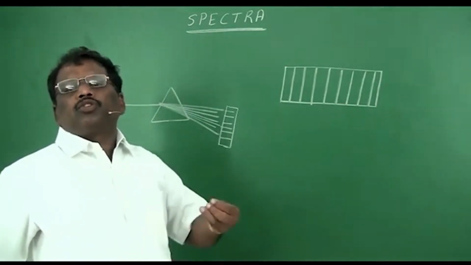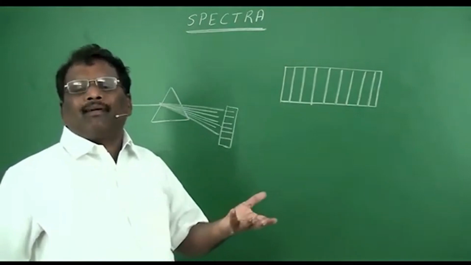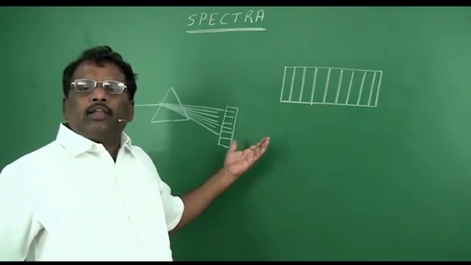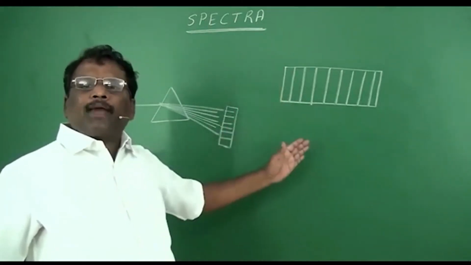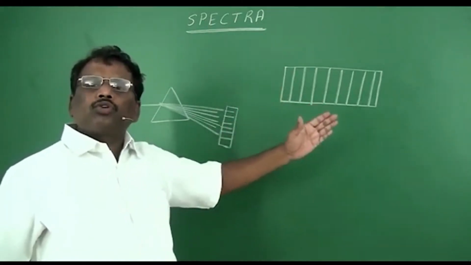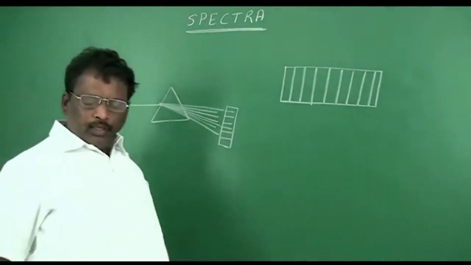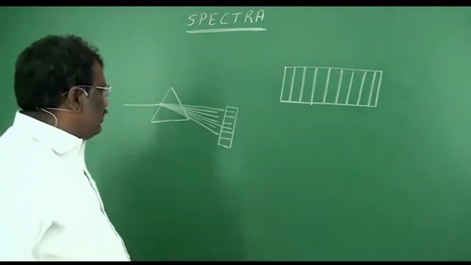The instrument we use to take photographs is said to be camera. Just like that, the instrument used to record the spectra is said to be spectroscope. Now, how are these spectra recorded?